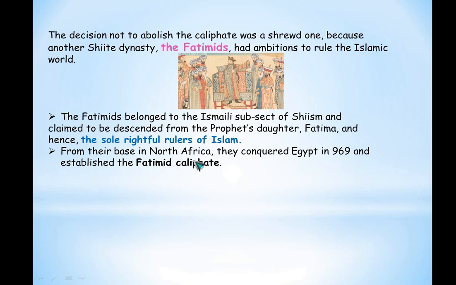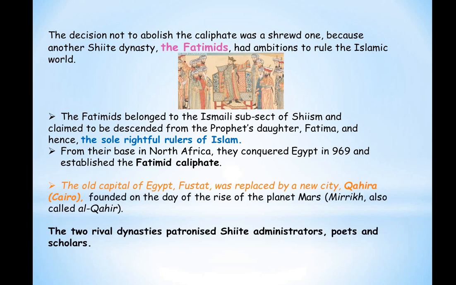Now, their base was in North Africa, and they started conquering Egypt in 969 and established the Fatimid Caliphate. So when they did not do away with the caliphate, it was very easy for them to set up their base in North Africa, and that is known as the Fatimid Caliphate. They did not do away with it, and they were supporting it because they wanted to install or ingrain the Shiite dynasty. So this particular part of this chapter is very important. They may ask questions on why they did not do away with the caliphate position, especially the Abbasid group. This is the answer to that.